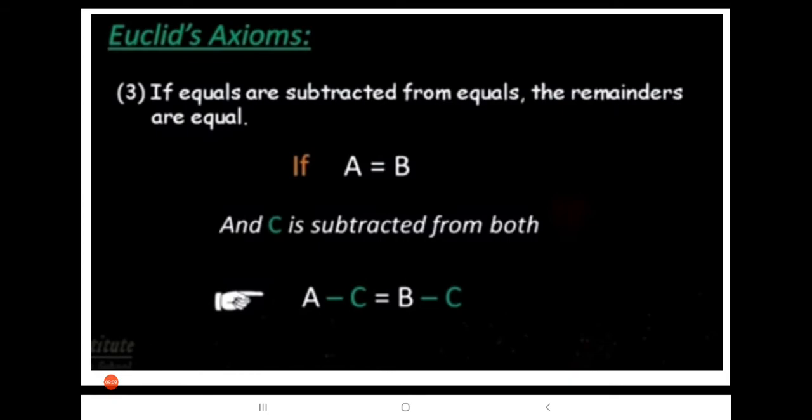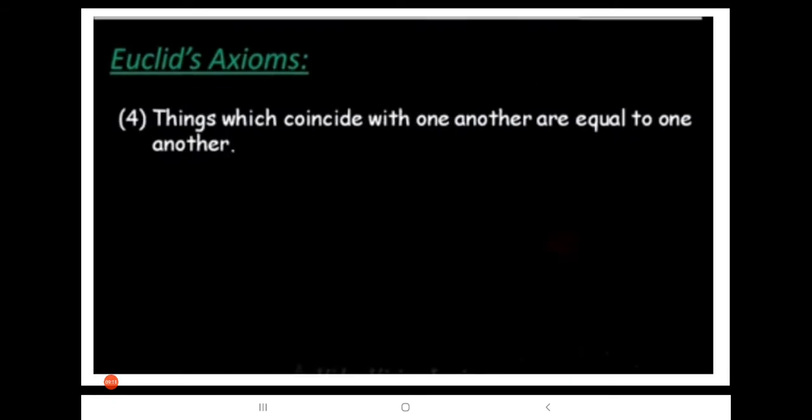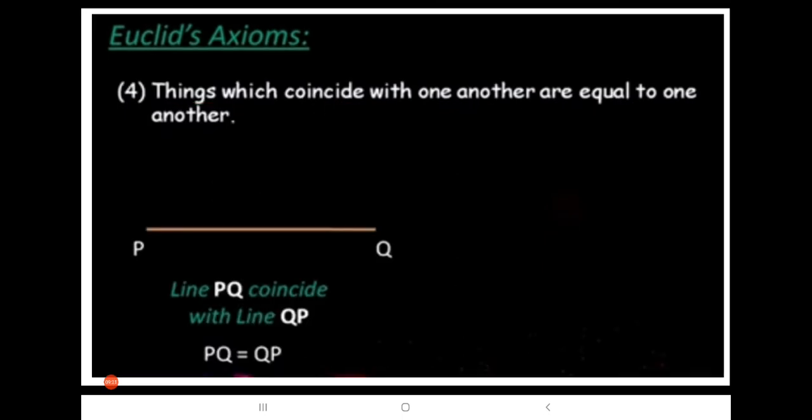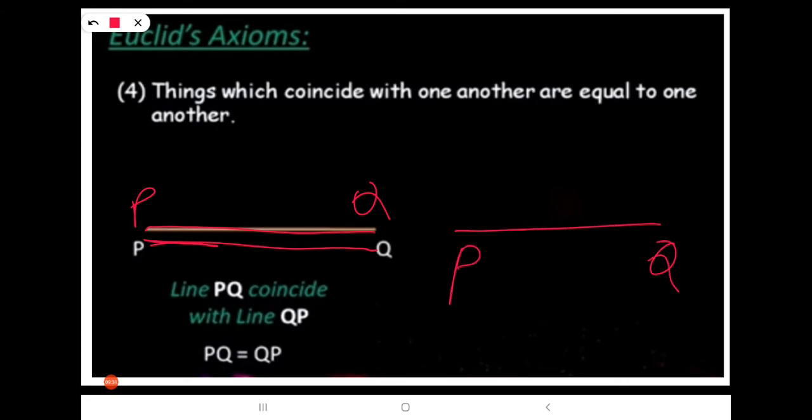Okay, let us go for the fourth axiom. Things which coincide with one another are equal to one another. Look here, this PQ is a line, as well as QP is also a line from this direction. Both coincide here. We can call this PQ line as well as QP also.